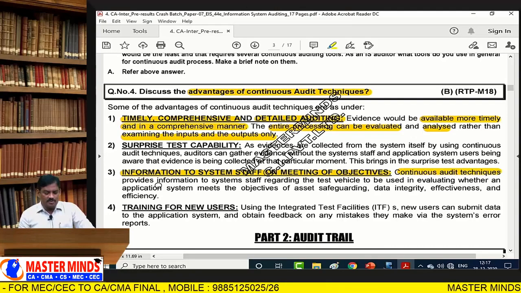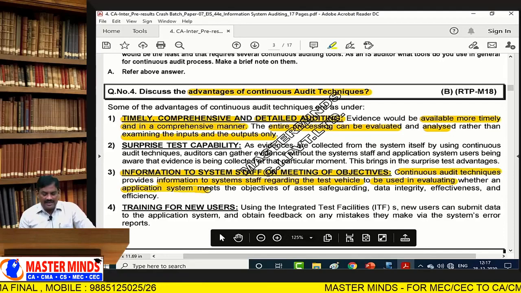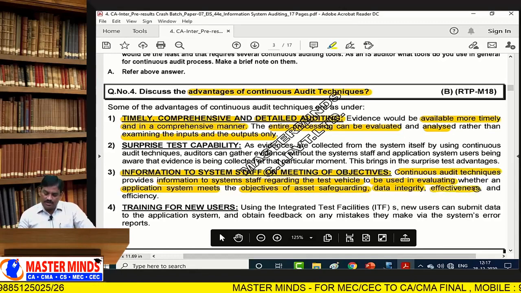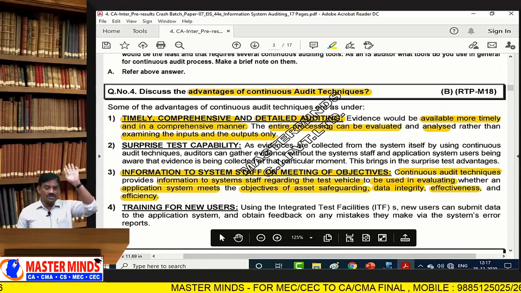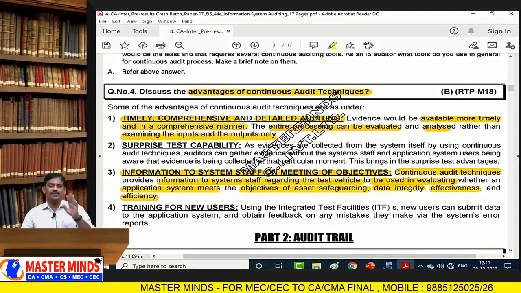Concurrent audit techniques provide information to the system staff regarding test vehicles to be used in evaluating whether an application system meets the objectives of asset safeguarding, data integrity, effectiveness, and efficiency. We have 4 objectives. Question number 1 itself is the objectives of IS audit.